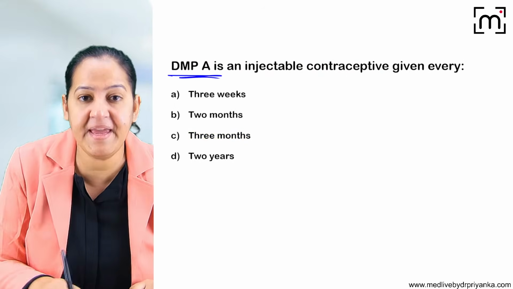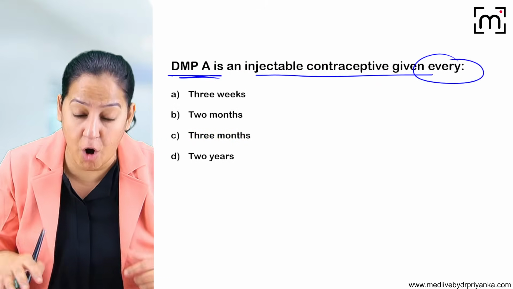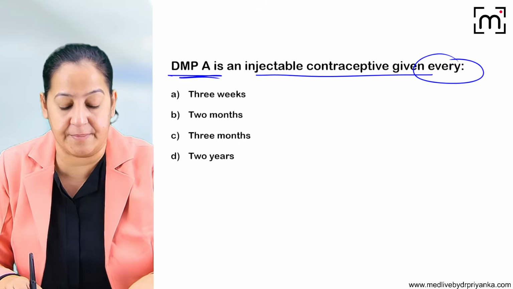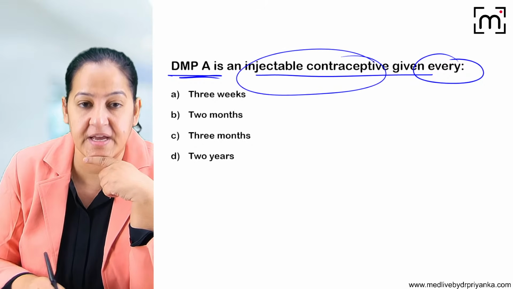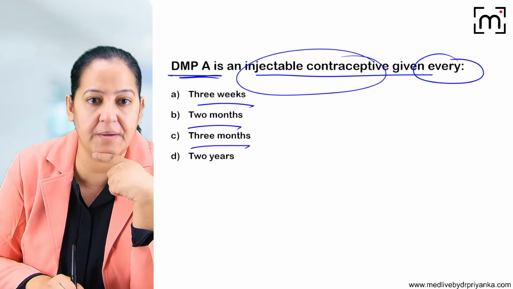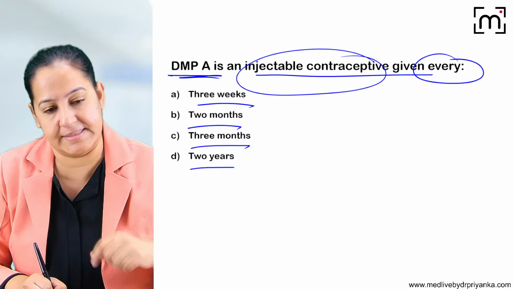Can you tell me, DMPA is used every how many months? It is an injectable contraceptive. So every how many months is it repeated? Every 3 weeks, 2 months, 3 months, or 2 years? So yes, absolutely correct.